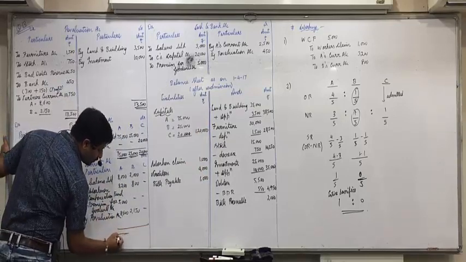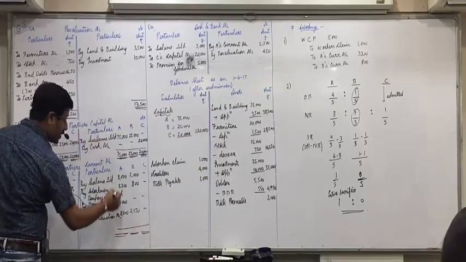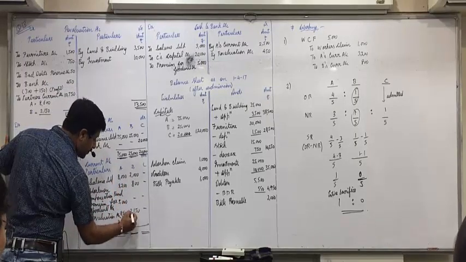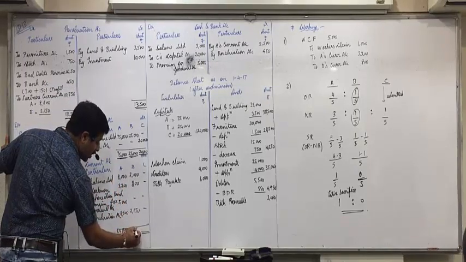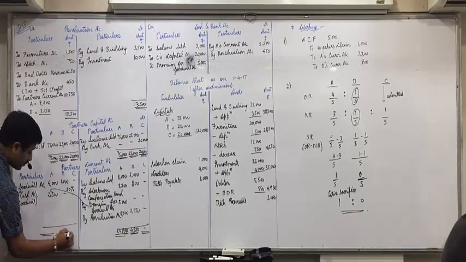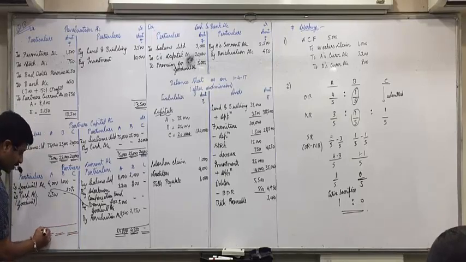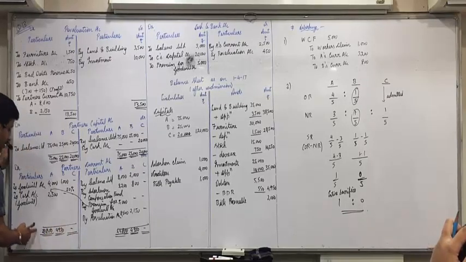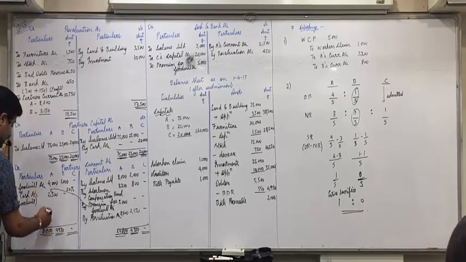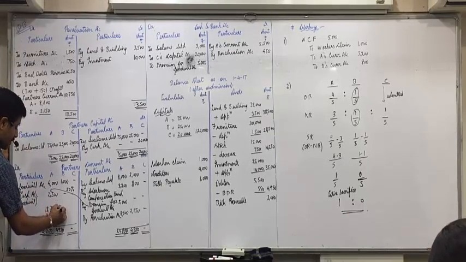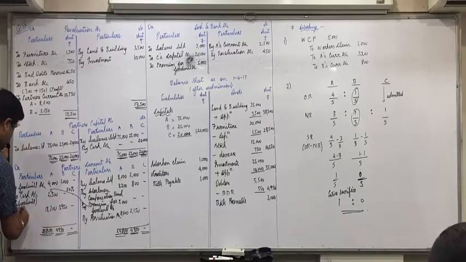Current account 24,800, 4,950. C doesn't have any amount. 24,800 minus 6,500 is 18,300, and 3,950.